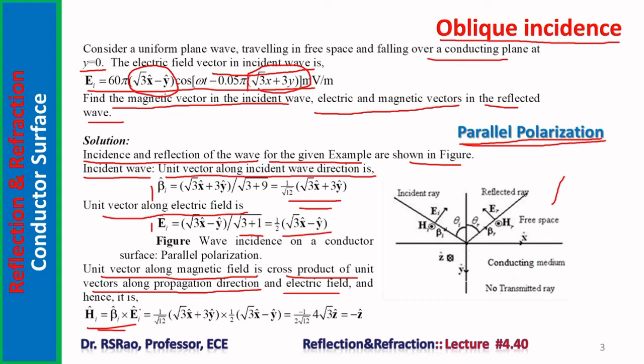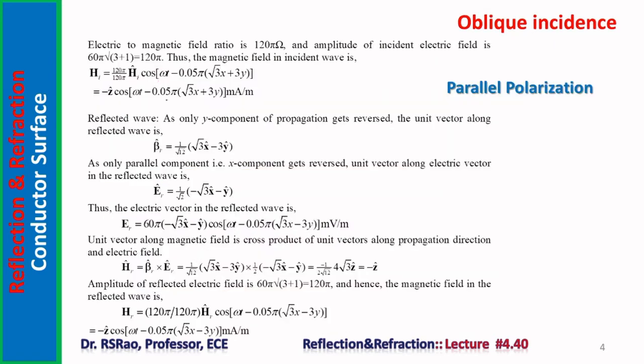So beta I cap is available, E I cap is available. The cross product results in a vector, a simple one: minus z cap. The electric to magnetic field ratio is 125, that is eta. The amplitude of the incident electric field is 60 pi root of 3 plus 1, it is 125. Thus, the magnetic field in the incident wave can be found very easily from the fact that E by H is eta. So H is E by eta. Eta is 125. In this way, HI can be obtained. HI is the magnetic field vector in the incident wave.